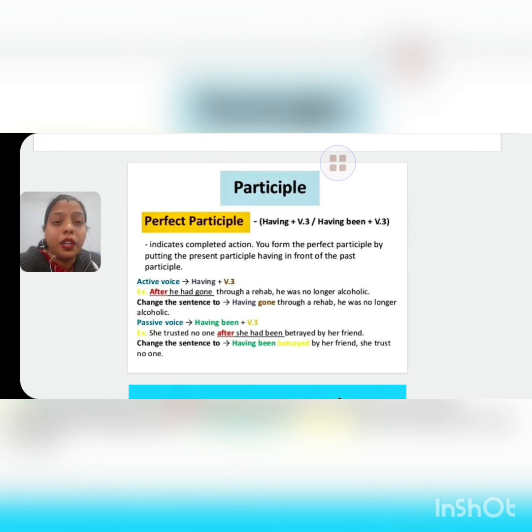See the example here. After he had gone through a rehab, he was no longer alcoholic. In this example, children, in place of after he had, here we will use the present participle having, and just after that present participle we use the past participle gone. Okay, so having gone through a rehab, he was no longer alcoholic.